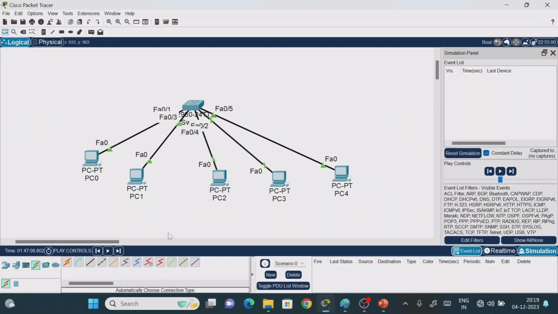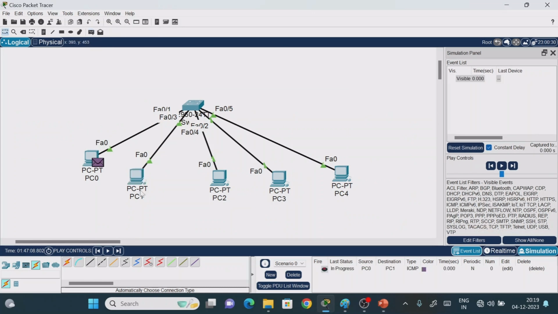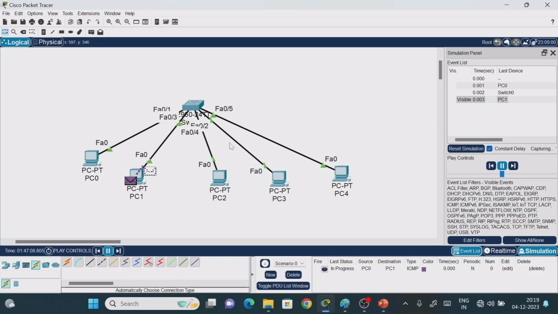Now see whether it is going to perform the unicast operation or not. Here we have the packet information we need to transmit, so I am just taking the packet. This is my source machine, this is my destination machine. So I am going to establish only one-to-one communication. If I am sending the information, everything is exchanged through the intermediate devices. See that the information is going to only the particular PC, not the other devices in the network. This is what we call the unicasting operation.